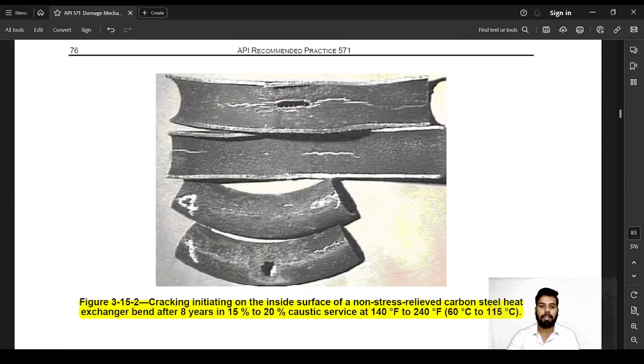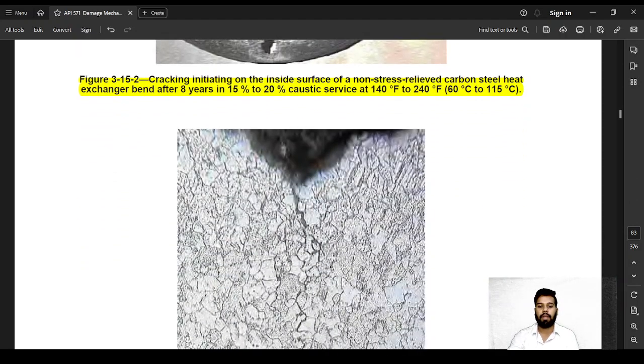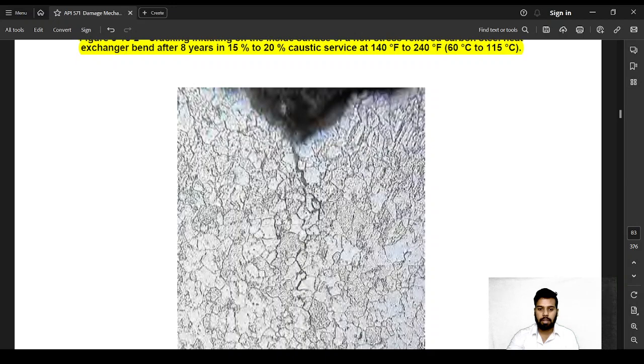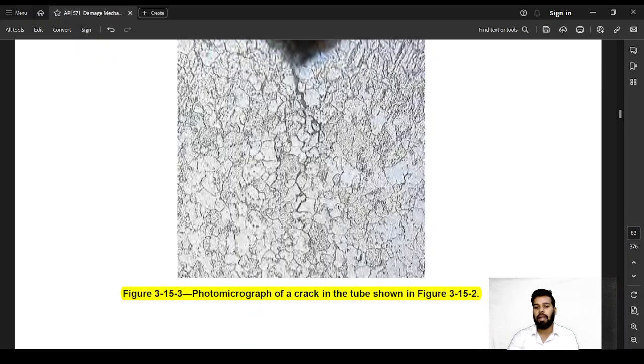And it looks something like this. So these cracks are stress corrosion cracking. So this crack is a stress corrosion cracking crack. Obviously it cannot be seen with a naked eye. You have to do some metallography, or you need to use a metallurgical microscope to identify this.